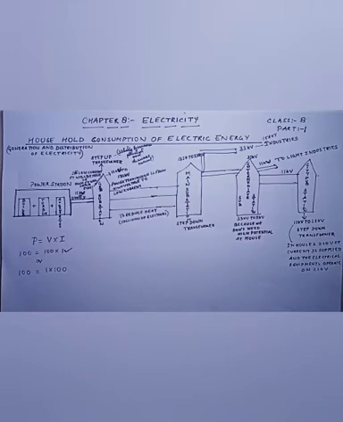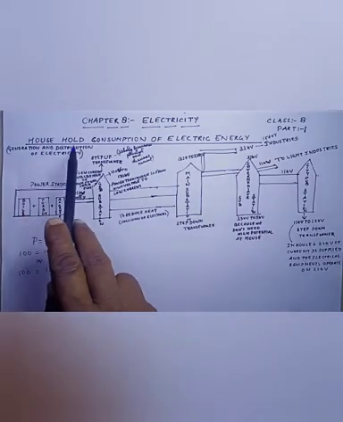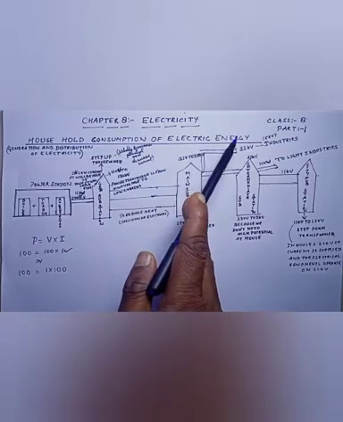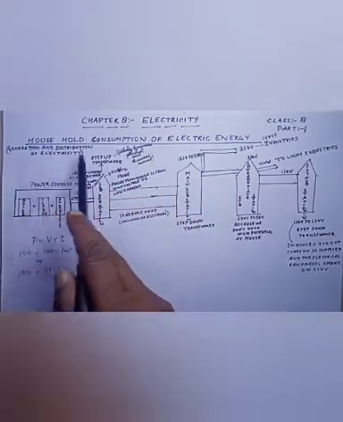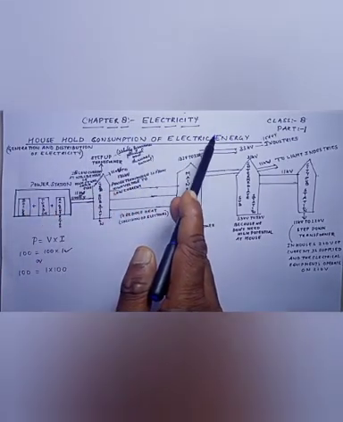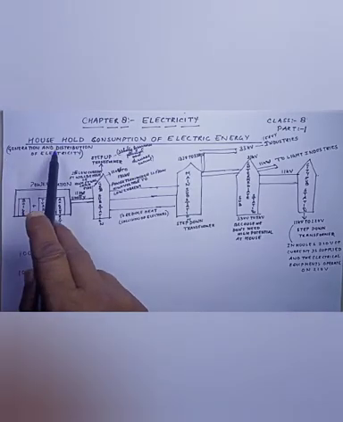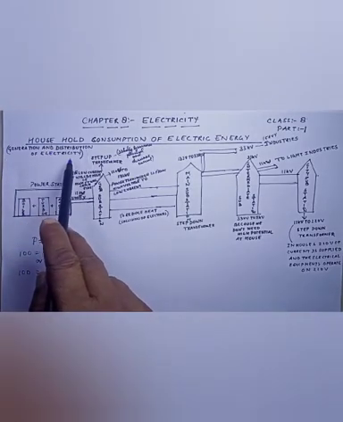In 1600, an English scientist, William Gilbert, pointed out that this electric effect is a general property of matter. Materials such as gems, glass, and sealing wax could also be charged. Now let us move to another topic, that is household consumption of energy. Before explaining this topic, I want to explain to you the generation and distribution of electricity.